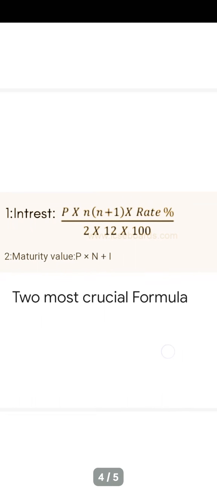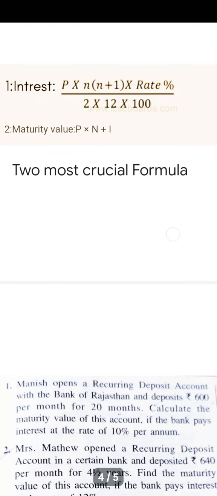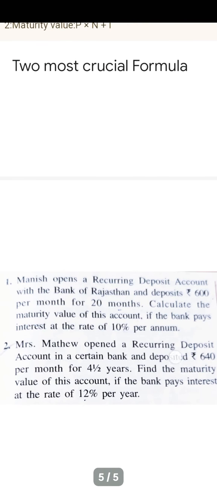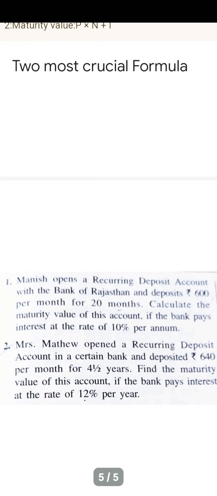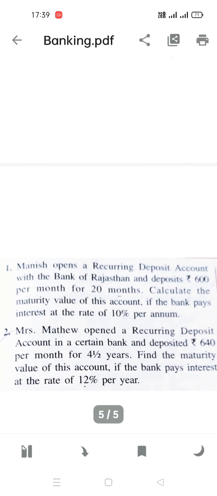So take a screenshot of these two formulas, because these two are very important. Let's move on to the homework questions. The first one and second one you have to do by yourself. First one I'm going to tell you.